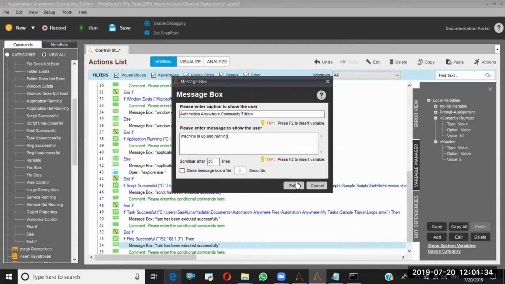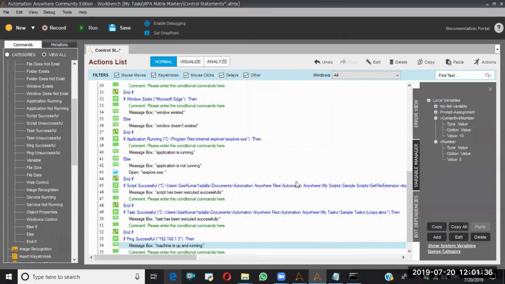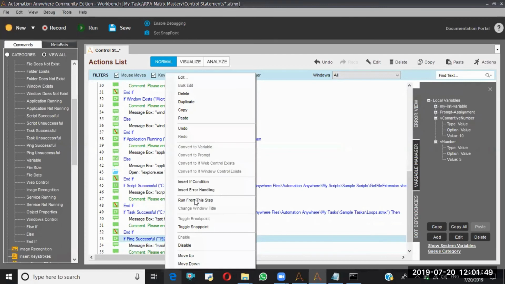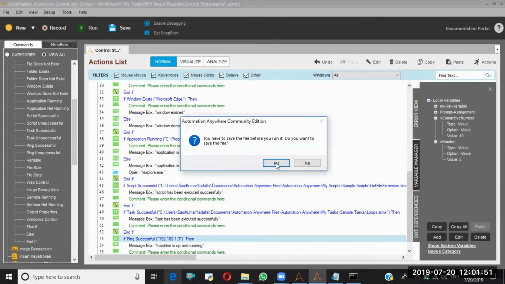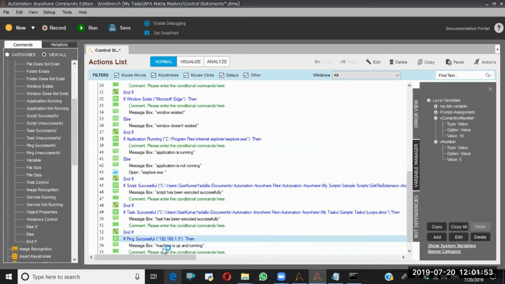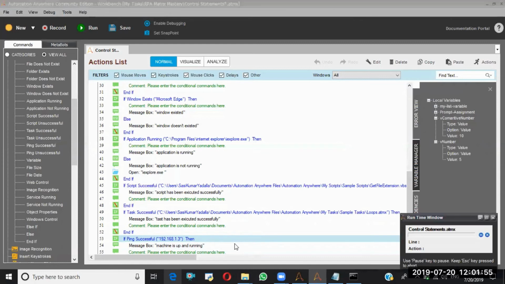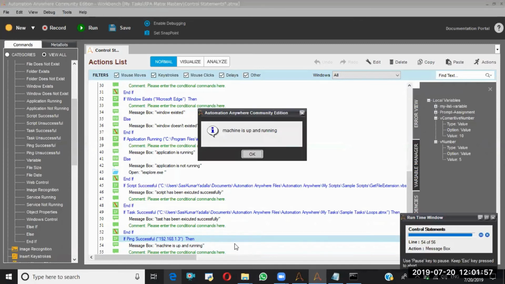Whenever we are in an organization, we will get different IPs of different machines. If you want to check whether another machine is up and running or not with the help of the robot, you can use this ping successful command. I am running this. If the ping is successful, it should give me this message box: Machine is up and running, because the ping is successful.